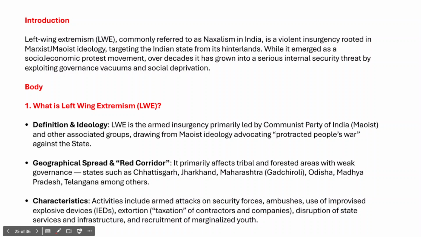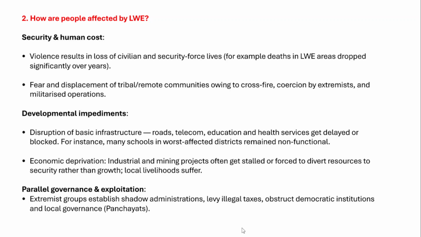For example, if any contractor is executing any work in the tribal area or in the Red Corridor, they have to pay a certain amount of money to the left-wing extremist groups, which is known as extortion. And then there is disruption of state services and infrastructure, and the recruitment of marginalized youth belonging to the tribal areas within the Red Corridor. So these are some characteristic features of left-wing extremism.